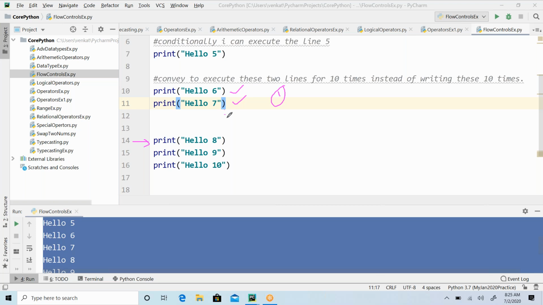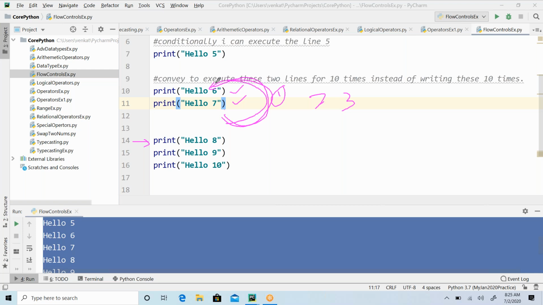So go back to this line and execute it again, execute line number 6 and 7. So that is the second time. After executing this again, you go back to line number 6, execute 6 and 7. Third time again you go back and execute one more time, like that. So it has to execute up to 10 times. So we are controlling this flow or not?